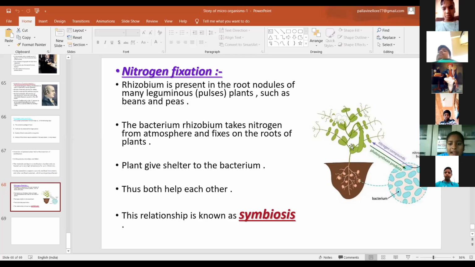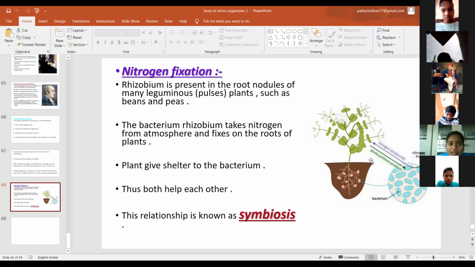The plant does not absorb the nitrogen directly, but the Rhizobium bacteria can absorb the nitrogen from the atmosphere and provide it to the plant body.